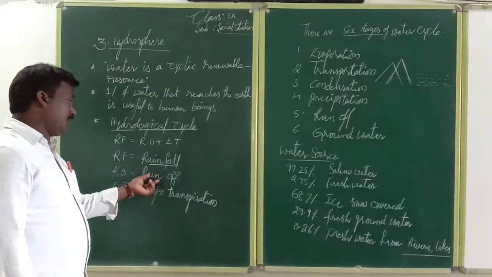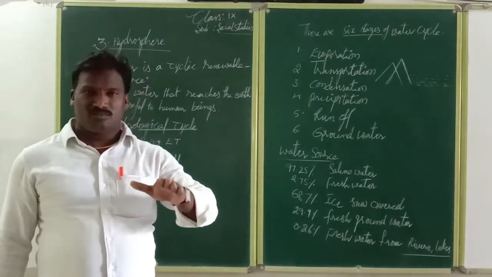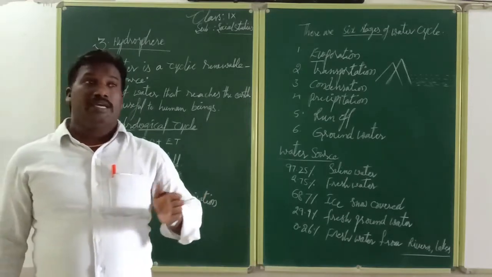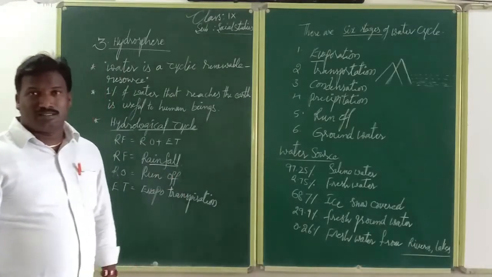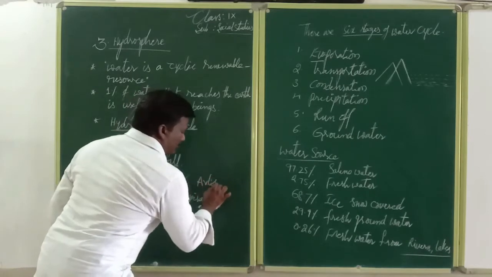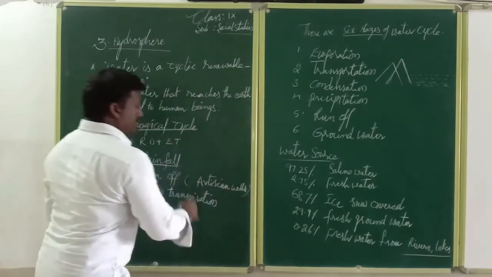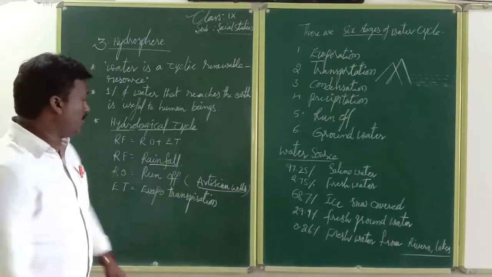Now, runoff means how water moves. In some areas underground water comes to the surface. That is called artesian wells. Runoff means a flow of water.